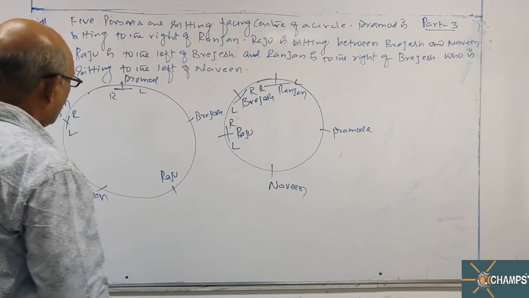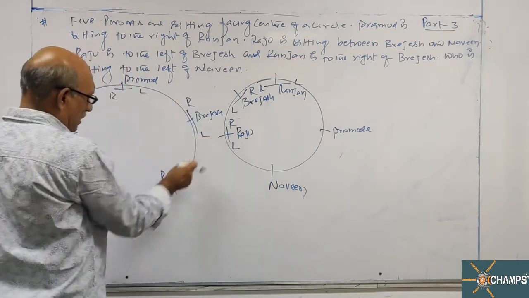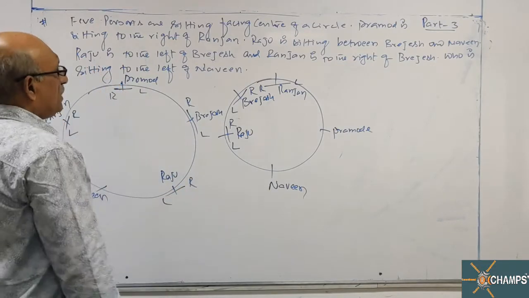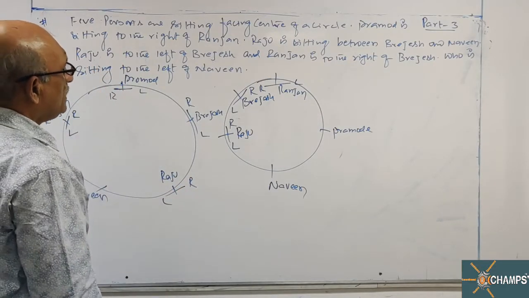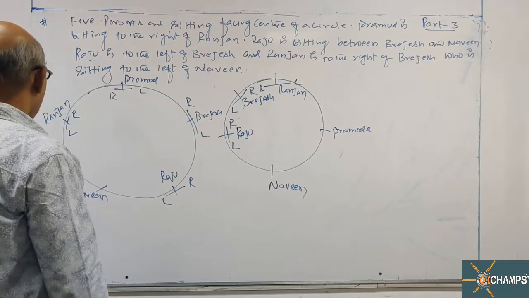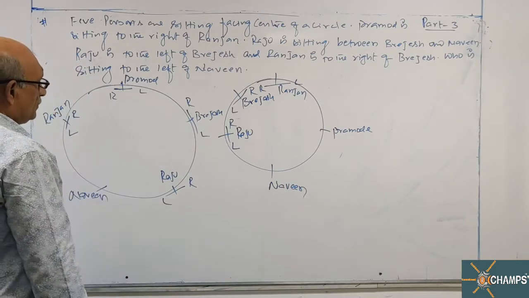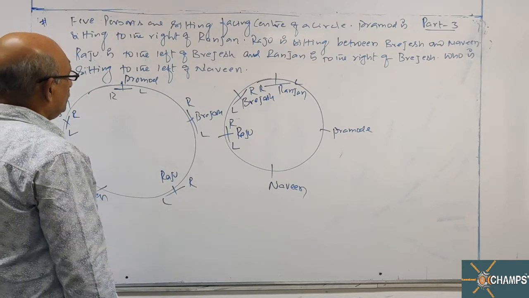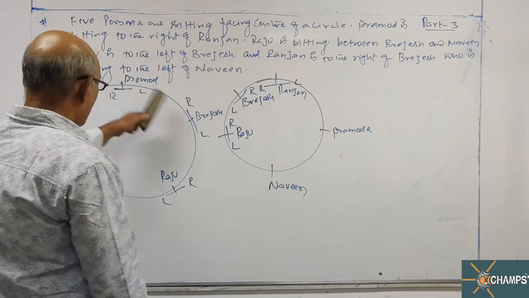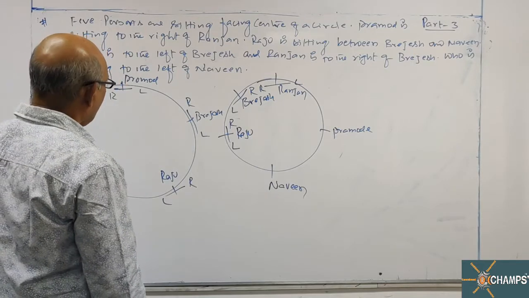Raju is to the left of Brijesh. Look at this, right, left. Raju is to the left of Brijesh. And Ranjan is to the right of Brijesh, right hand side of Brijesh. Who is one more person? All 5. 1, 2, 3, 4, 5. Over. Now who is sitting to the left of Naveen?